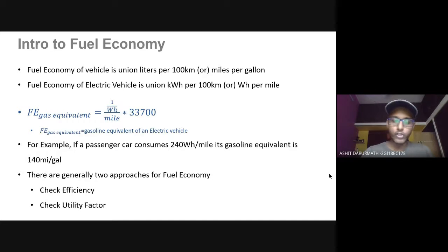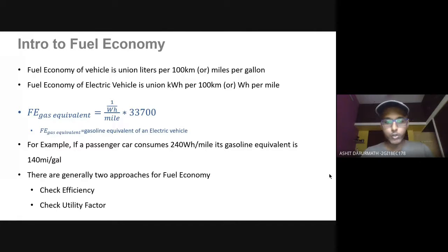That is 33,700 divided by 240 watt hours. You will get 140 miles per gallon. And 240 watt hours is generally a top model electric car which produces that kind of efficiency, generally a Lucid Air or Model S.